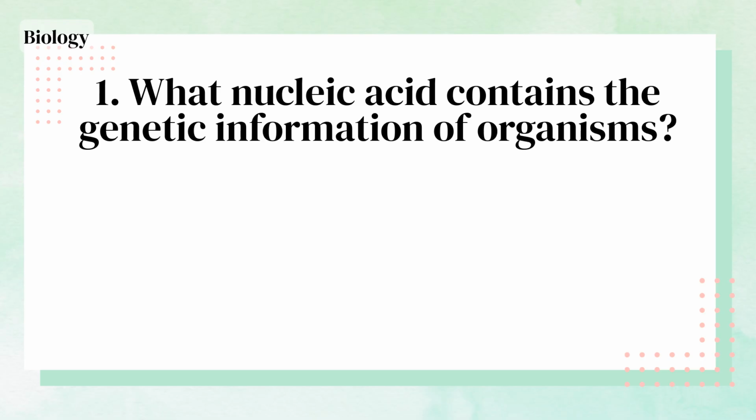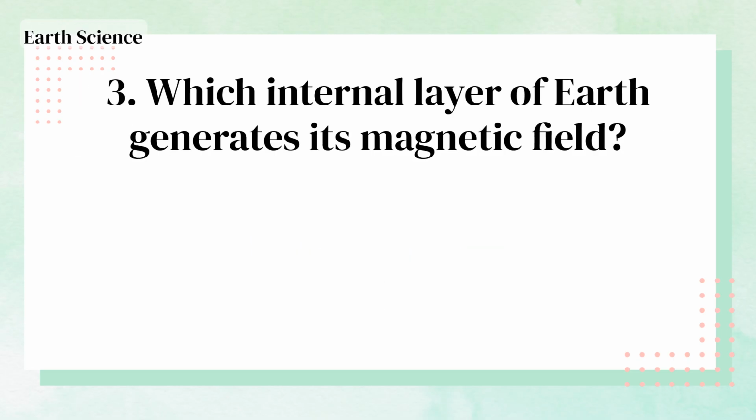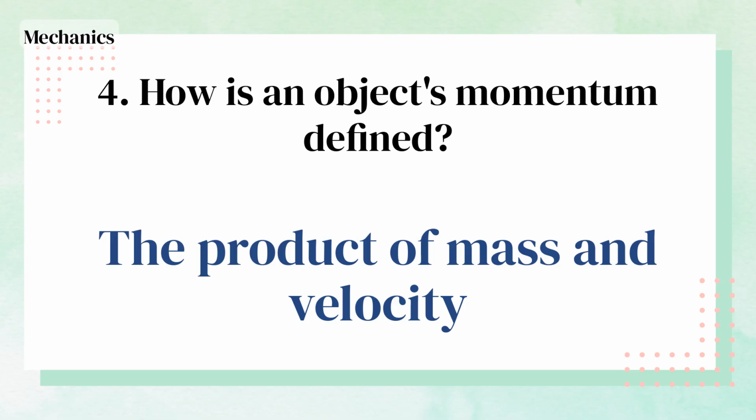What nucleic acid contains the genetic information of organisms? DNA. What physical quantity is defined as the product of mass and velocity? Momentum. Which internal layer of Earth generates its magnetic field? Outer core. How is an object's momentum defined? The product of mass and velocity.